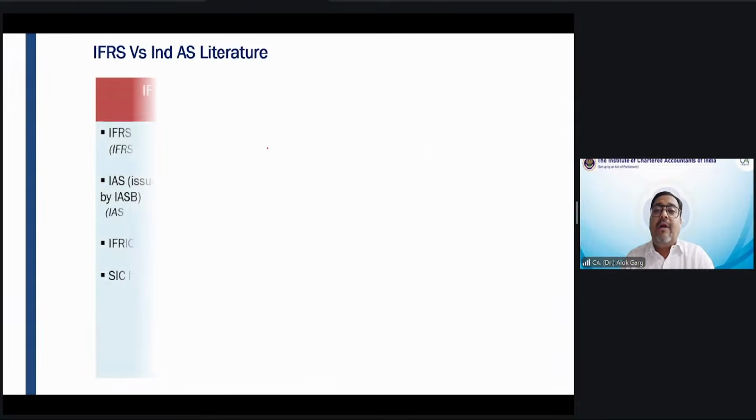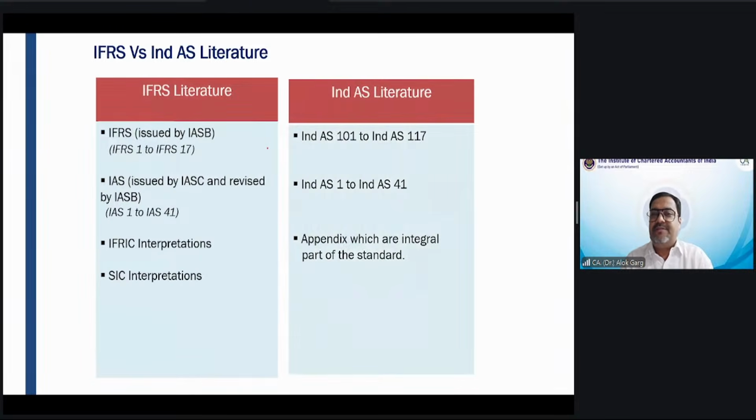Now talking about the literature, friends, we did a great job. When I say we, I mean ICAI, the Institute of Chartered Accountants of India. In IFRS, as I told you, IFRS 1 to IFRS 17, I am not using IFRS 18. Why? Because the counterpart standard Ind AS 118 has not yet been notified.